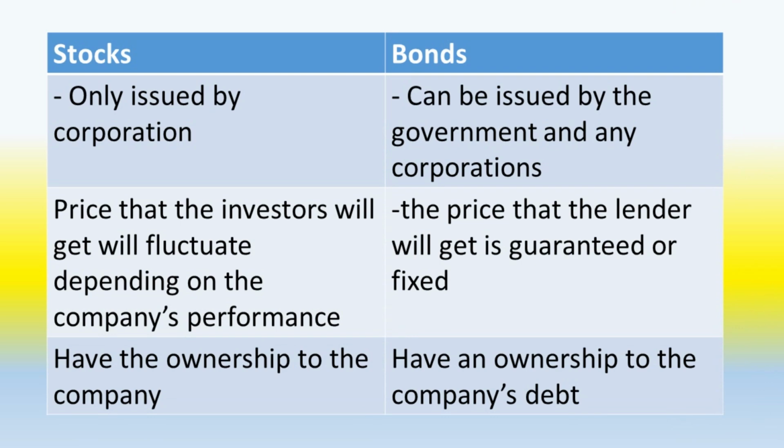These are the differences between stocks and bonds. Stocks are only issued by corporations. Bonds can be issued by the government and any corporations. For stocks, the price that the investors will get will fluctuate depending on the company's performance. For bonds, the price that the lender will get is guaranteed or fixed. Stocks give ownership of the company, while bonds give ownership of the company's debt.